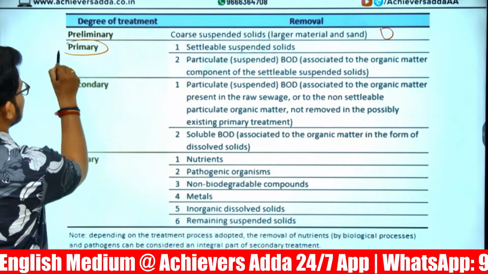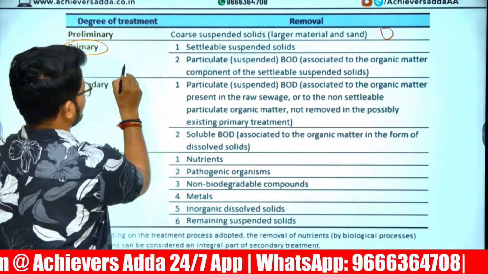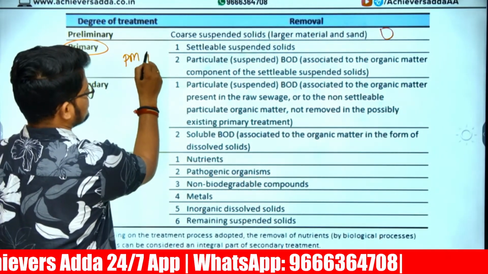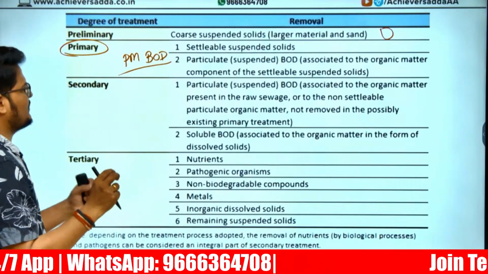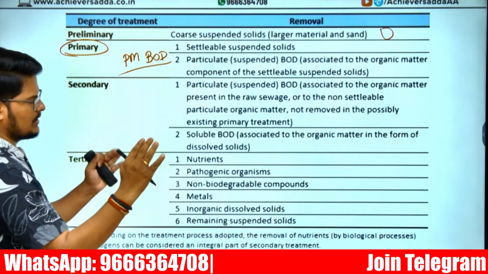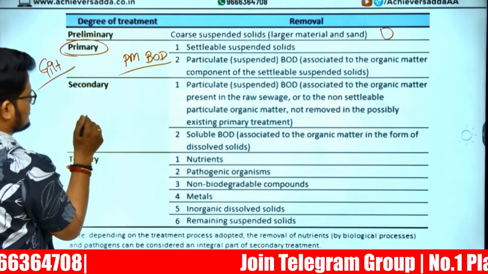Later, primary treatment. In the primary treatment, we identify the particulate matter as well as biological oxygen demand. Whatever suspended solids are there will be removed, like grit removal. Grit means small size.